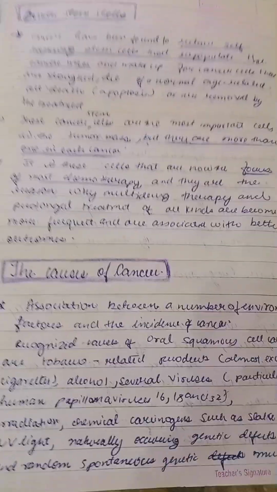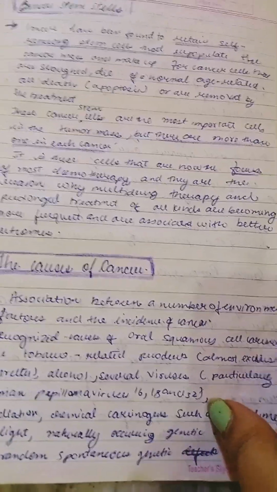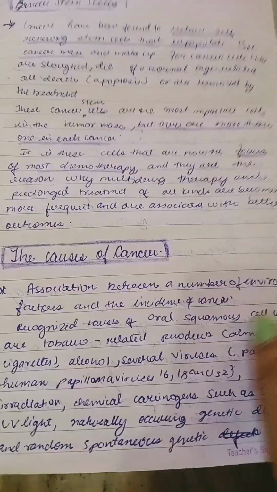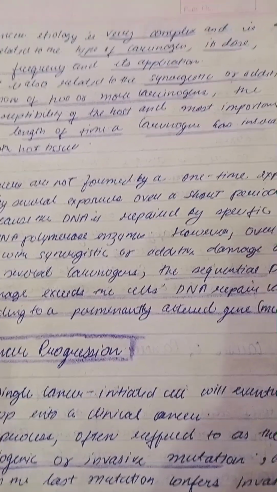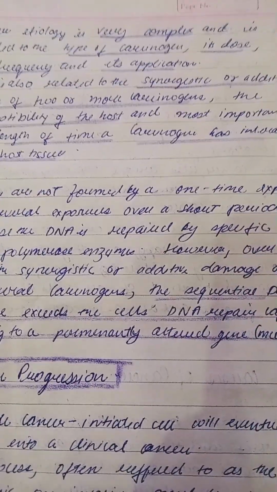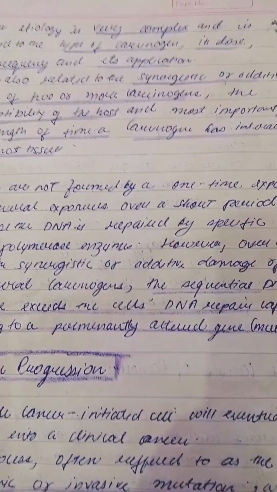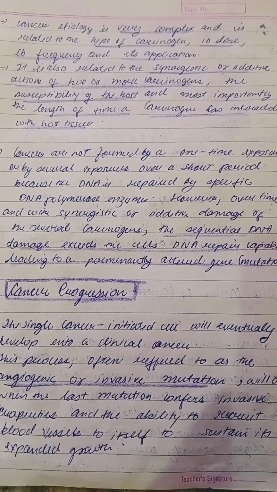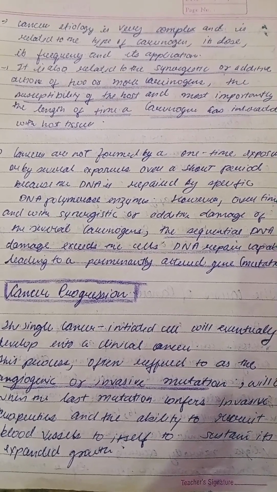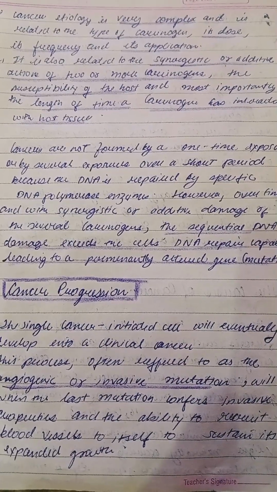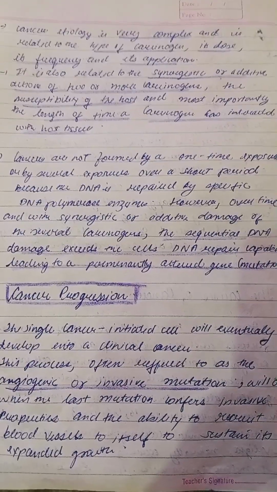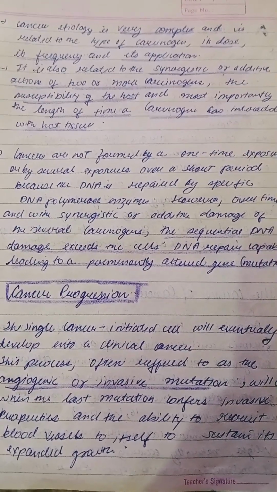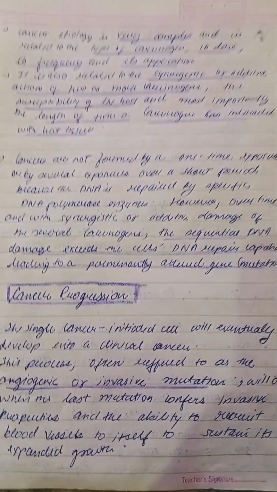And there is a huge association between cigarette smoking and oral squamous cell carcinoma, with alcohol being the additive factor or causing a synergistic effect when there is already a tobacco or cigarette cause. Cancer etiology is very complex and is related to the type of carcinogen, its dose, its frequency and its application. It is also related to the synergistic or additive action of two or more carcinogens, which I was talking about.